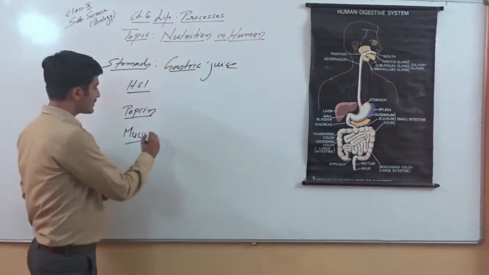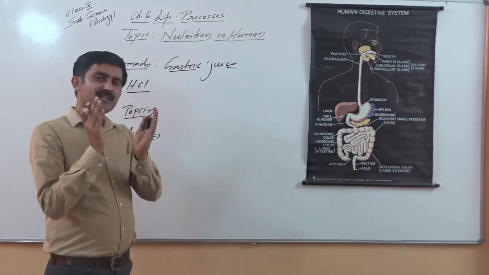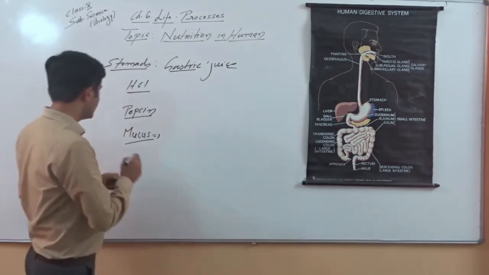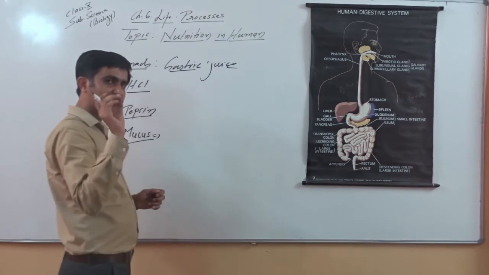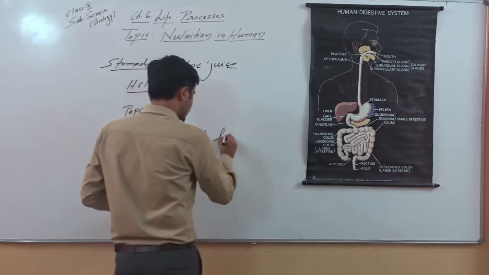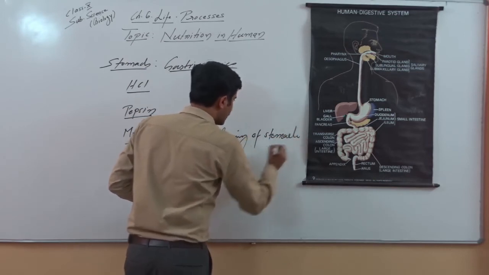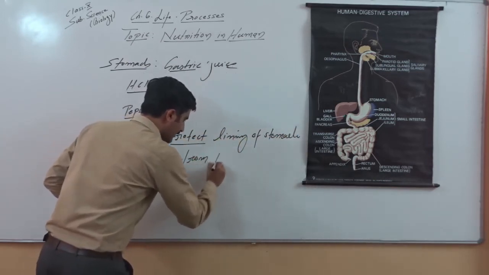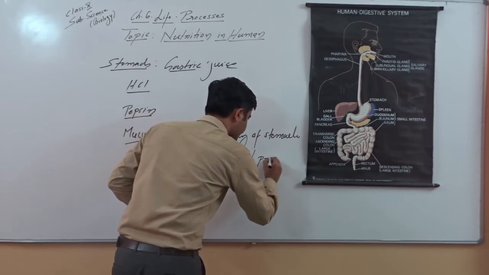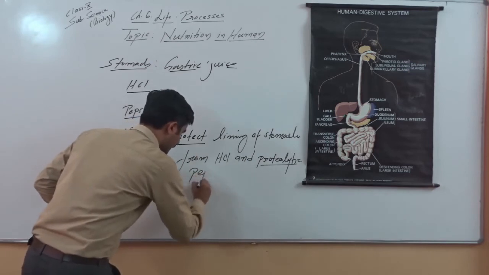Then the mucus lining, our inner lining of the stomach. The complete intestine has its inner lining protected by mucus. But please remember, in the stomach the mucus layer is thick, and this mucus protects the lining of the stomach from hydrochloric acid and the proteolytic enzyme, or protein digestive enzyme, pepsin.